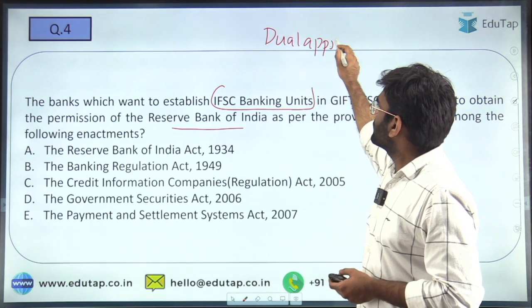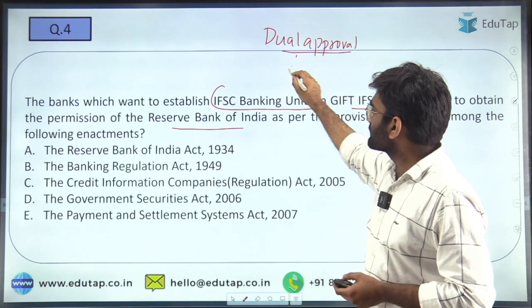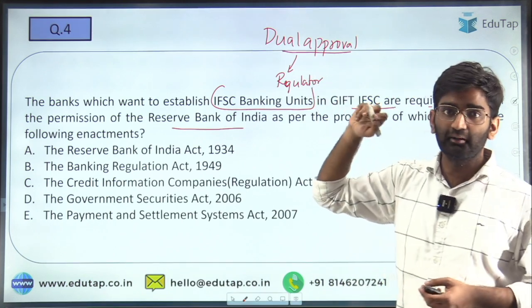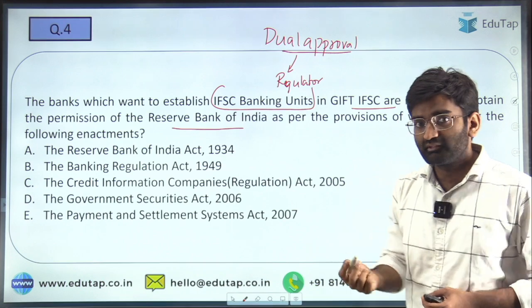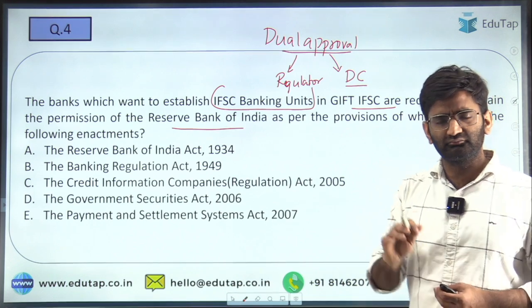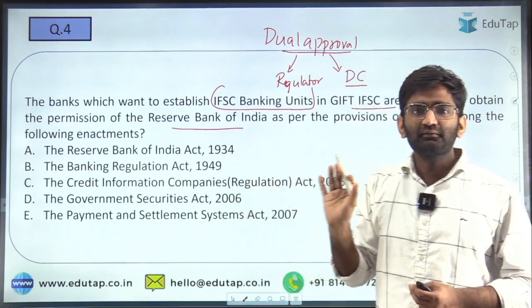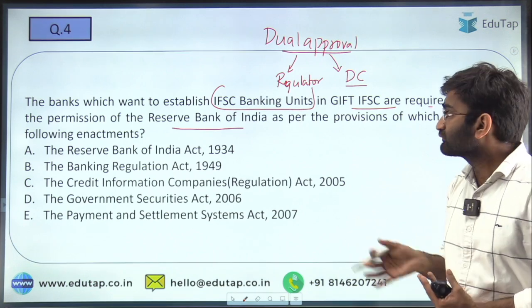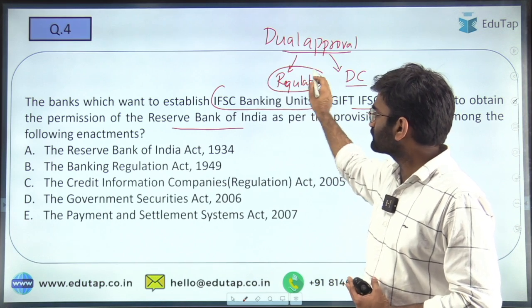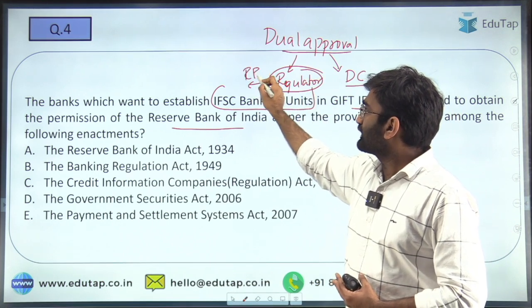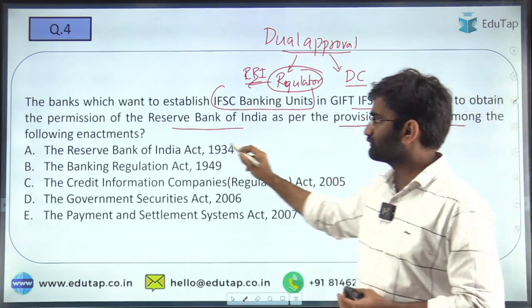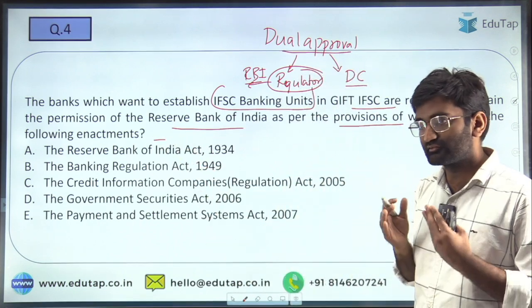The first approval is from the specific regulator that they have to get. Like a banking unit will get it from RBI, a capital market intermediary will get it from SEBI. Other than this, the second approval is to be obtained from the development commissioner or the entity in the SEZ or the IFSC unit, to have a unit established there. As part of this dual approval, a banking unit needs to get the approval from RBI, and this approval is to be provided as per the provisions of which among the following enactments? On the basis of which act? That is the question here.